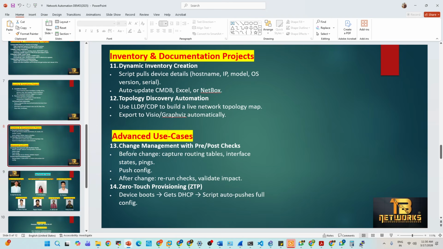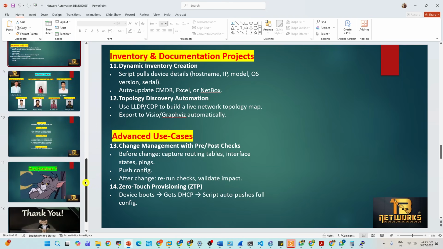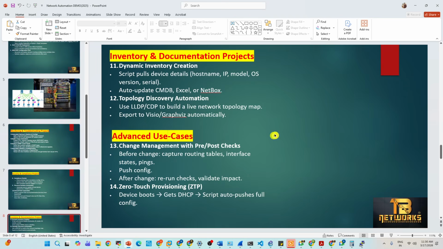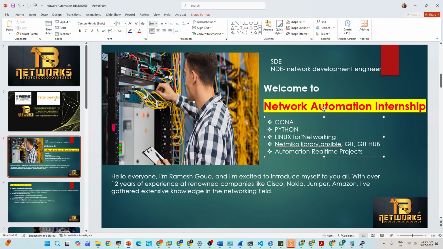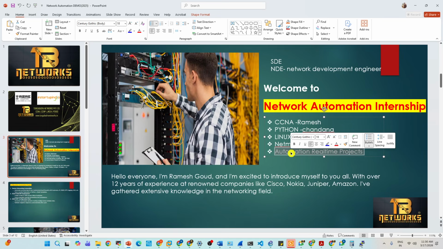For automation, we have huge packages. I already told you the syllabus, what it covers here. This part can be done by me, Ramesh, and Python can be taught by Chandana, who is an expert in automation. Linux will be taken care of by Harsha. This part will be taken care of by Chandana only, and Git and GitHub I will teach, and automation real-time projects Chandana will teach you.